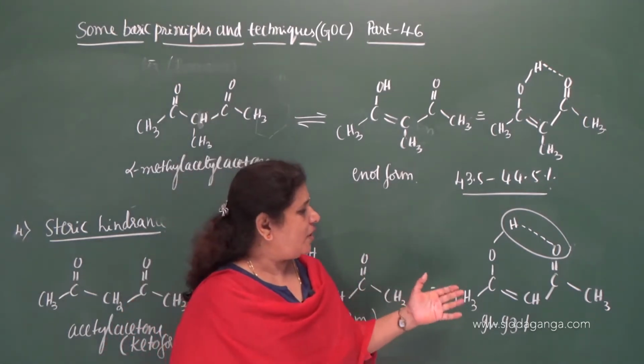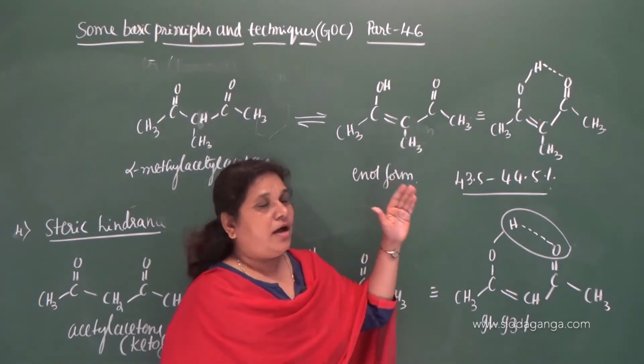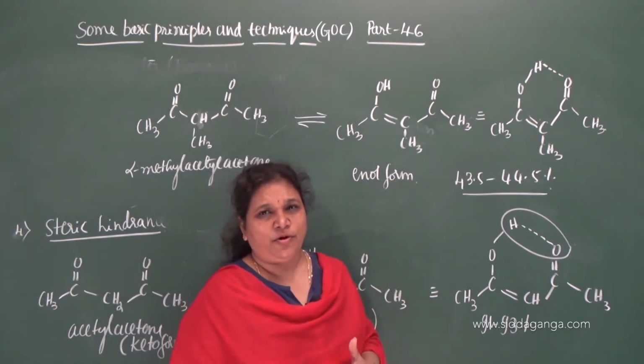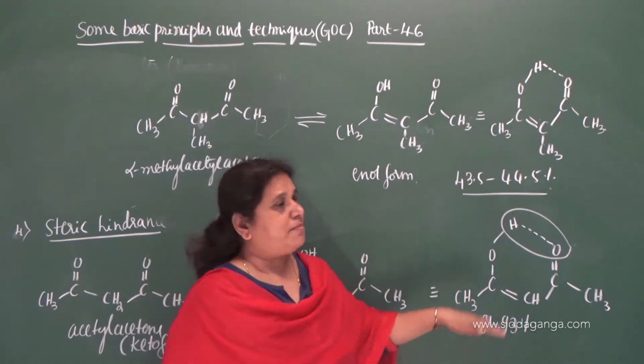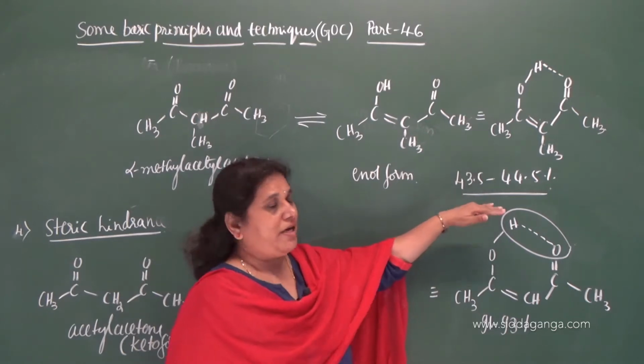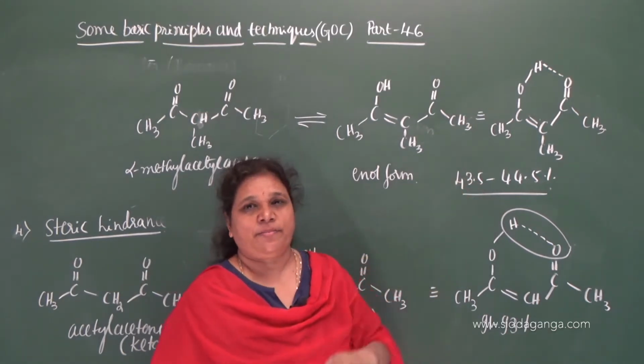What is the reason? Because both enol forms are stabilized by intramolecular hydrogen bonding, the expected percentage is almost 91 to 93% in this case also, but it is decreased to 43.5 to 44.5%.